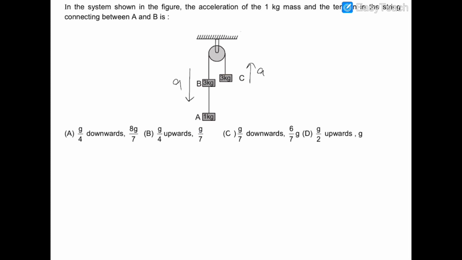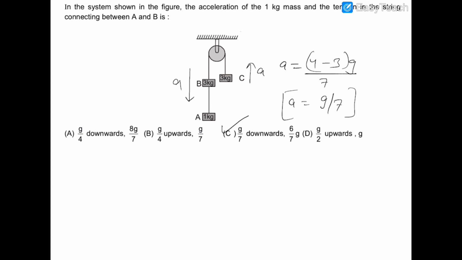So if we go by our trick, then we can see that a will be equal to the combined mg of this system, which is 4 minus 3, g, upon the total mass of the system, which is 7 kg. So a will be equal to g by 7. Okay, so the 1 kg block will be moving with acceleration g by 7 downwards. So the correct option will be option number C.